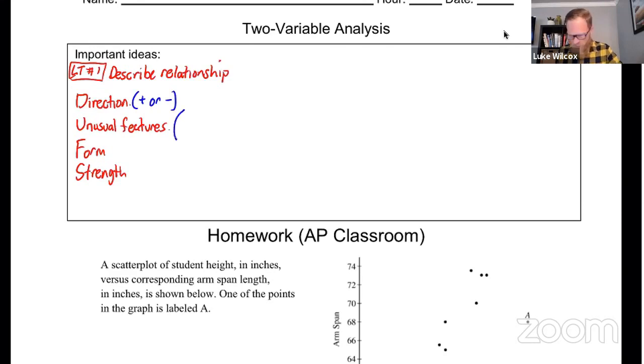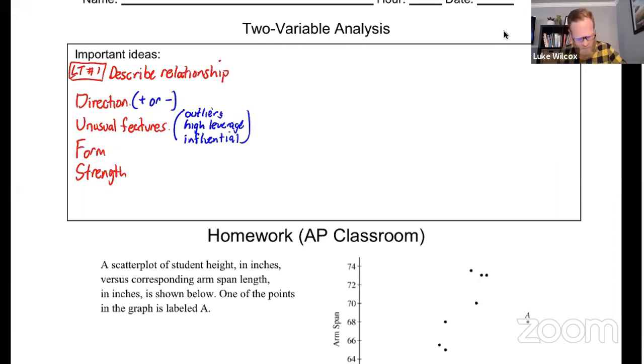Unusual features, we actually mentioned a few of them. We had outliers, which don't follow the general trend of the data and do have a large residual. We have high leverage points, which are going to be points way down on the x-axis or way up on the x-axis. And then we have influential points, which are ones that if you were to remove them would make big changes on the slope, the y-intercept, or the correlation value R.